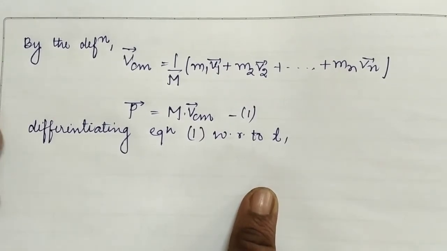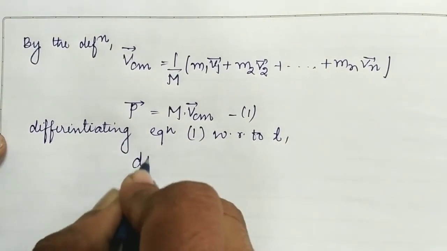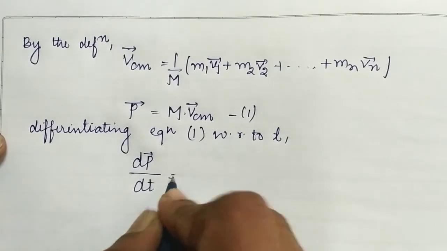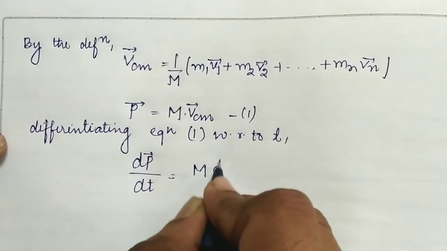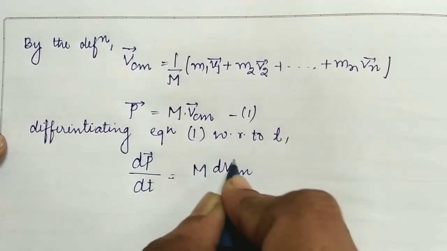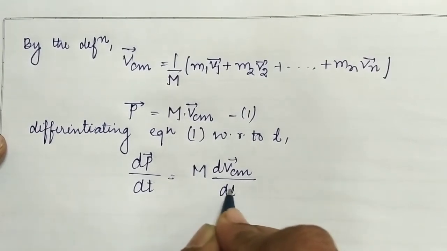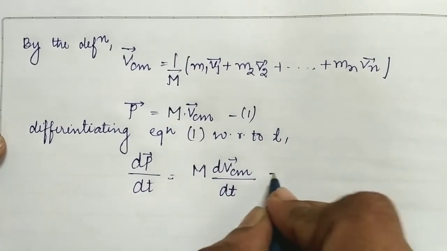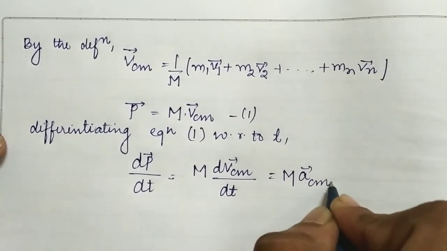Yes students, this is the second equation of motion. So let's start. dp upon dt, the change in momentum with respect to time, will be equal to what? The mass will be an invariant quantity of the body, so the change in the velocity of the center of mass takes place with respect to time t, and as we know that dvcm upon dt is equal to the acceleration of the center of mass.